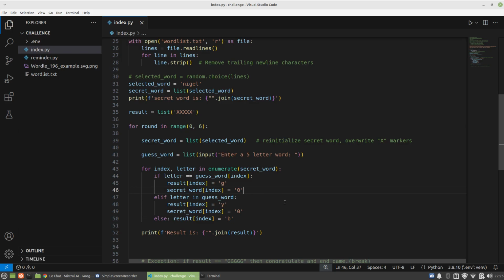Now, one big problem I had with this method, that I actually had to spend a lot of time debugging, is that when you replace it here, and you go back and it runs the loop again, and you put in your next guess, so if I did a Nigel, I would get all G, correct guess. If I then did a Nigel again, it would still see the secret as all zeros, and it would not give us a full score again. Or even, I mean, full score should end the game, but let's say I had only a partial, not full win, it wouldn't repeat that.